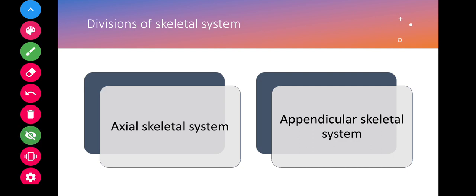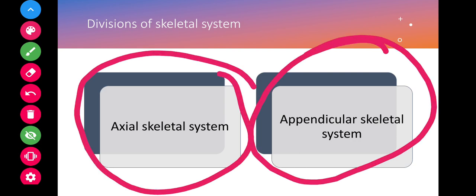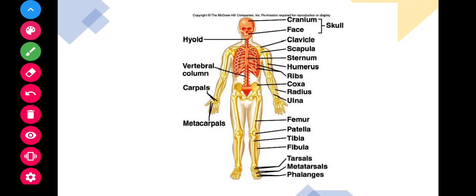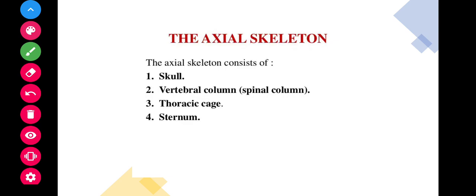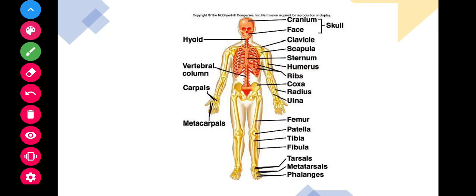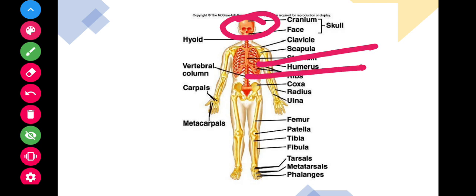Let's see the divisions of the skeletal system. The skeletal system is divided into two divisions: the axial skeletal system and the appendicular skeletal system. The axial skeletal system consists of the skull, which is in orange color here, the ribs and the vertebrae. Next, the appendicular skeletal system contains the upper extremities and lower extremities.